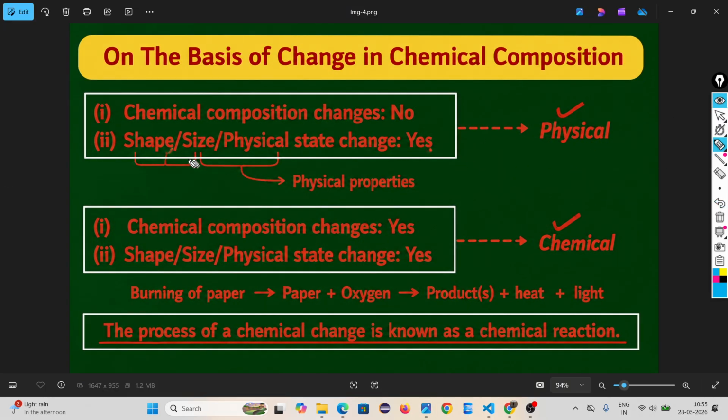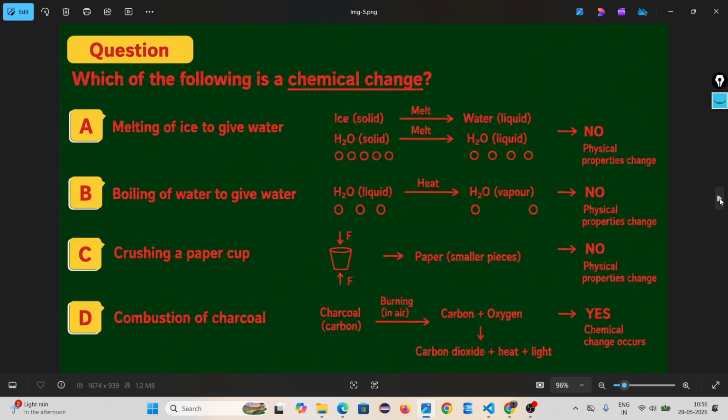When a physical change occurs, there is only a change in physical properties like shape, size, physical state. Breakdown of a paper is an example of a physical change. Then come to chemical change. Chemical change means change in chemical composition, like burning of a paper. Burning is a process when one substance reacts with oxygen to give products, and heat and light energy is released. The process through which a chemical change occurs is called a chemical reaction.